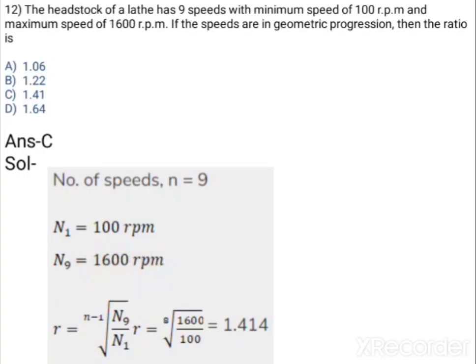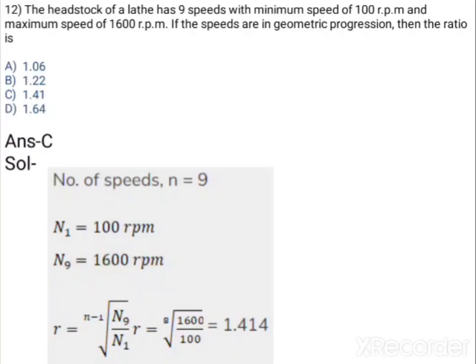So you can use r is the (9 minus 1) root of n9 by n1. So we can easily take n9 is 1600 divided by n1, that is 100 rpm, and you have to take 8th power root of that.